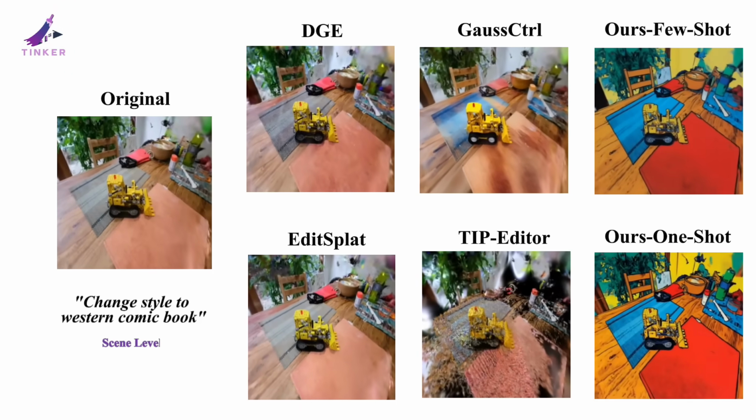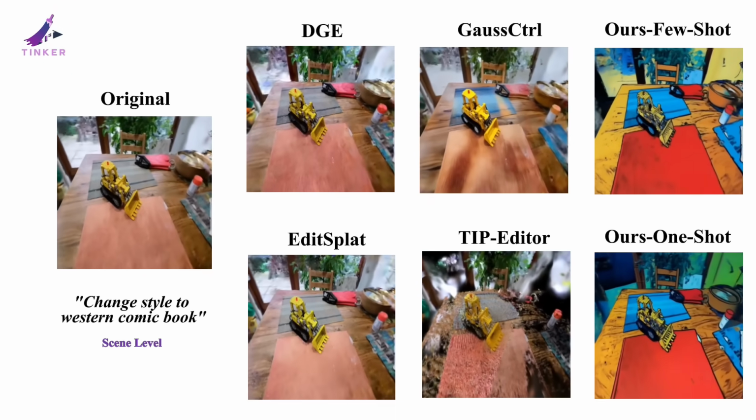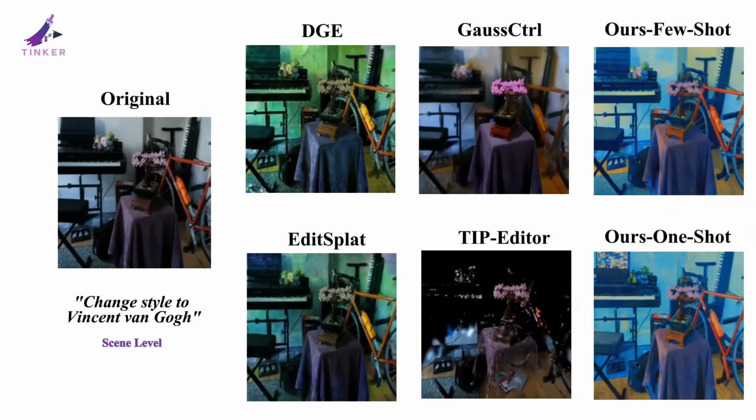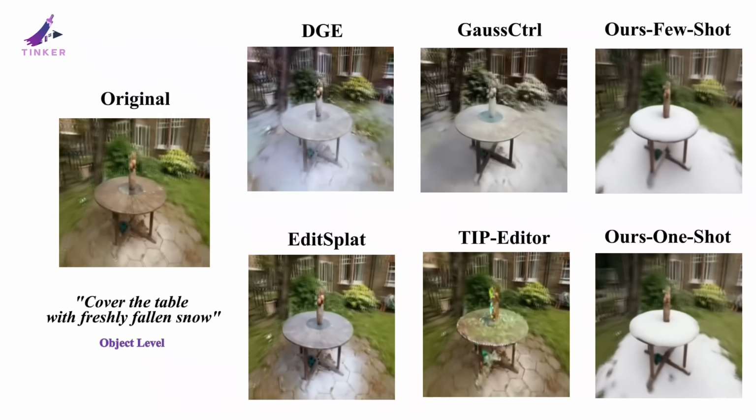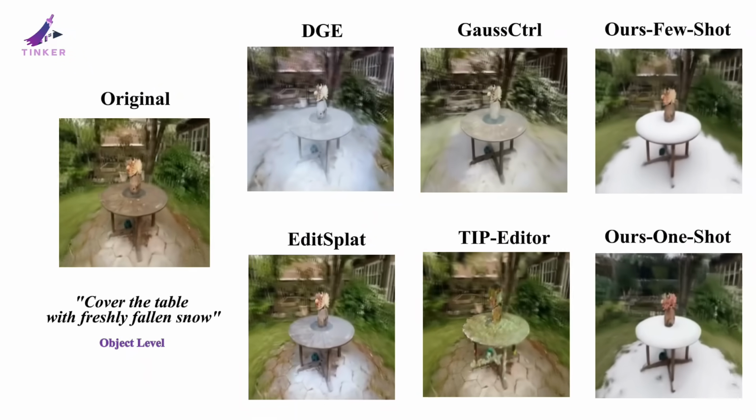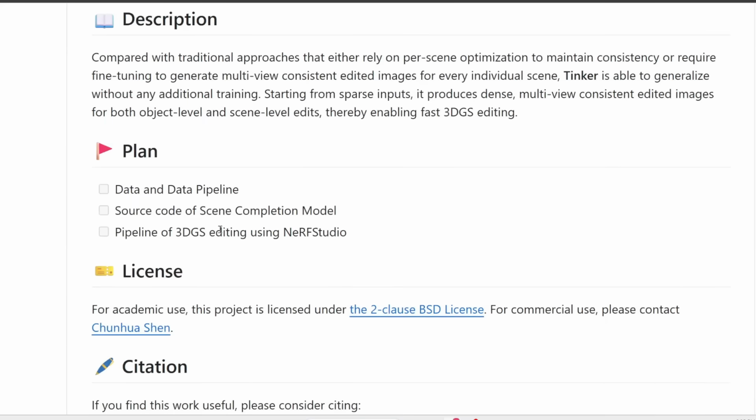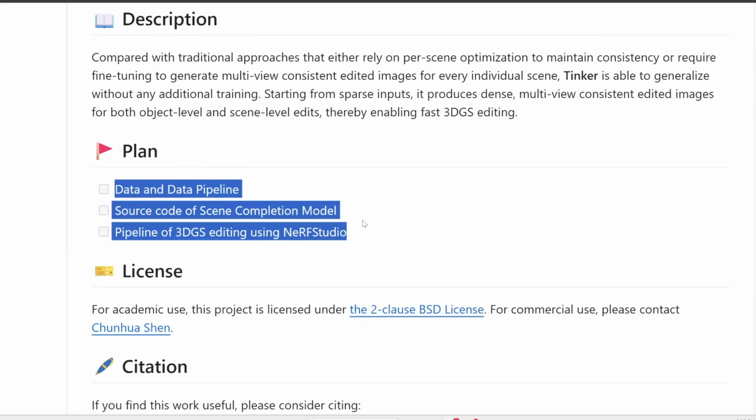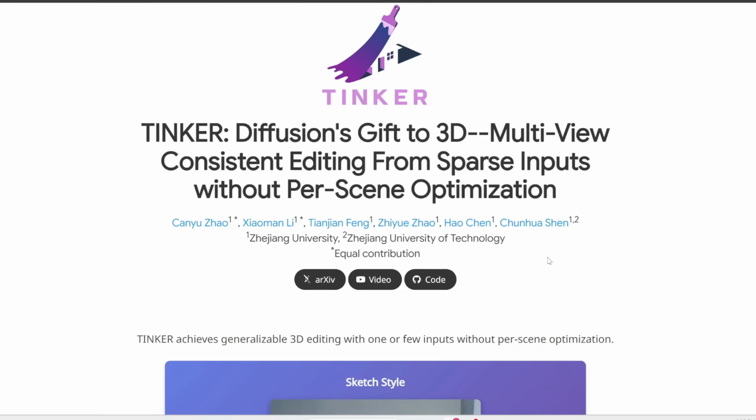Now, if you compare this with other 3D scene editors like DGE or EditSplat, you can see that this new one, Tinker, just performs a lot better in terms of actually changing the scene according to your prompt. You can see that this one is the most accurate and most consistent. Anyways, if you scroll up to the top of the page, they have released a GitHub repo, and over here it does say that they do plan to release the data and the source code and the pipeline, which is fantastic. Anyways, for now, if you're interested in reading further, I'll link to this main page in the description below.